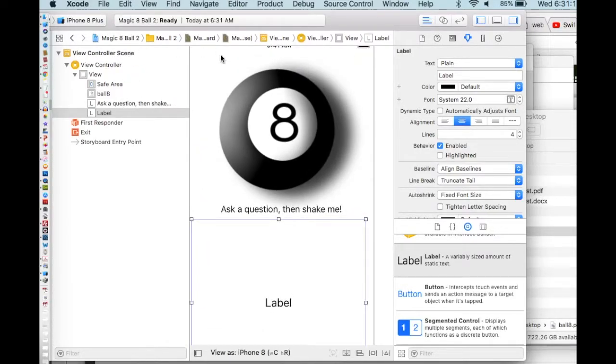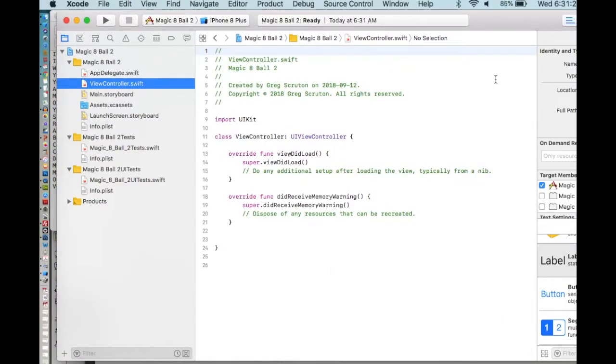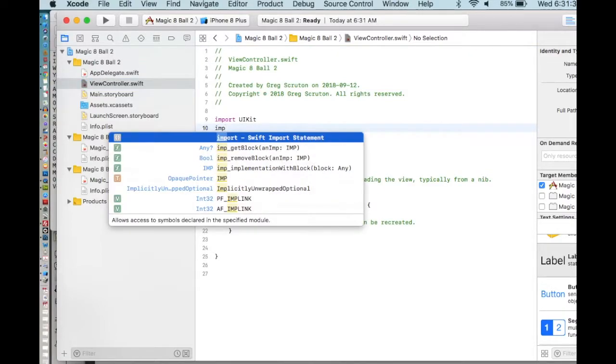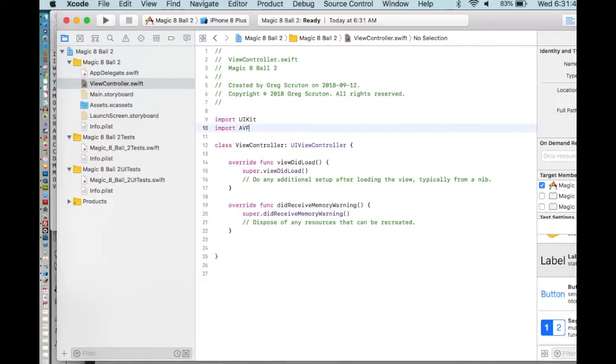This is what the code looks like if I go up here to the view controller in Swift. So this is the code so far. This is what it makes for us. We don't have to write anything. This is just a blank to get us a view controller on the screen. So I'm going to write import AVFoundation. This gives us access to things like playing sounds.